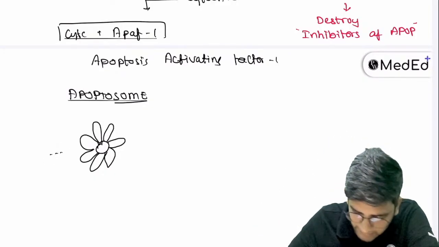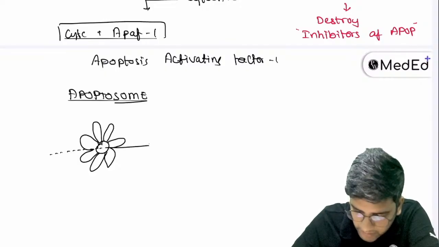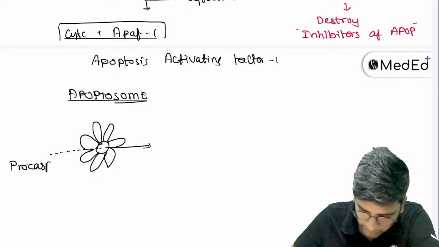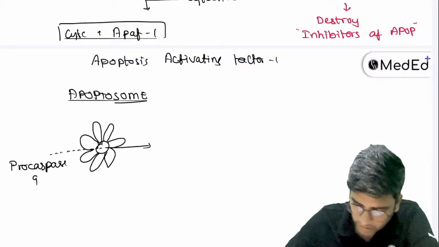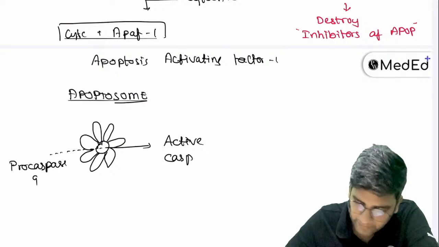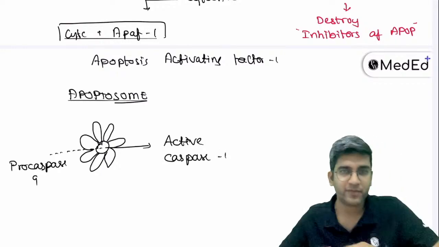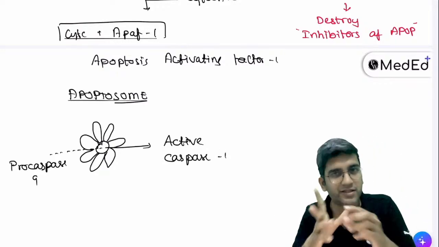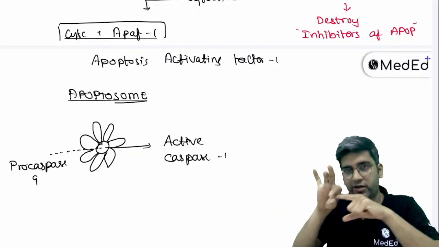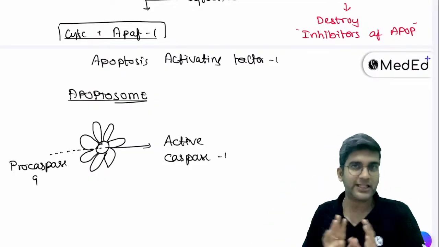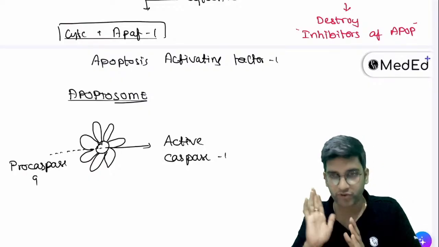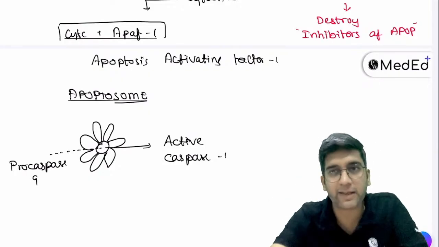So any caspase which crosses this will get activated. So I have a procaspase 9 which becomes active caspase 9. So it's an activating machinery. The only way to activate a protein is I cut the proteins, right? So imagine it's like a ring. A protein goes through the ring, it's cut and becomes active. That's what apoptosome does. Apoptosome is nothing but APAF1 and cytochrome C. Clear? Okay, let's come back to SMAC and Diablo a little bit.